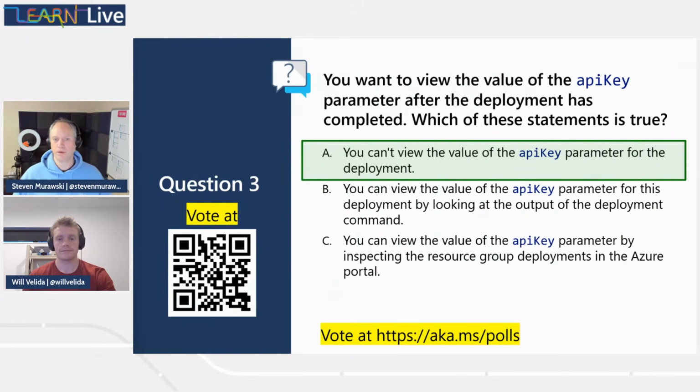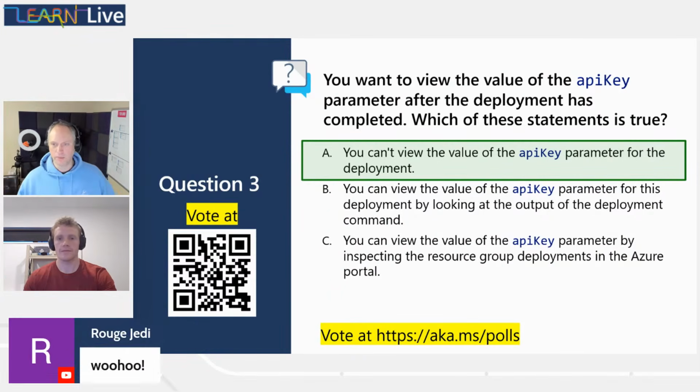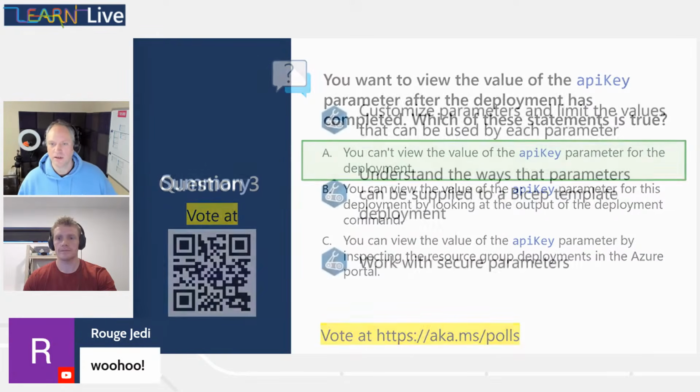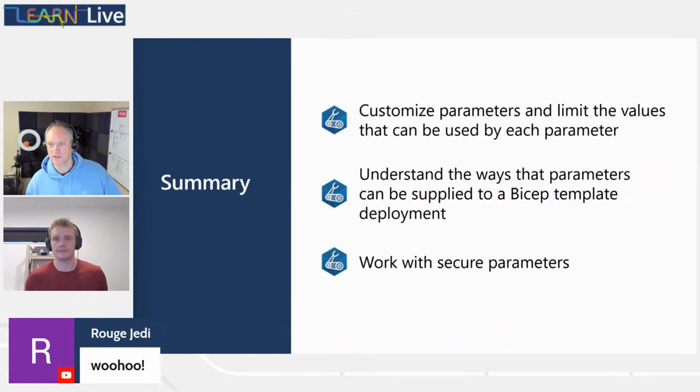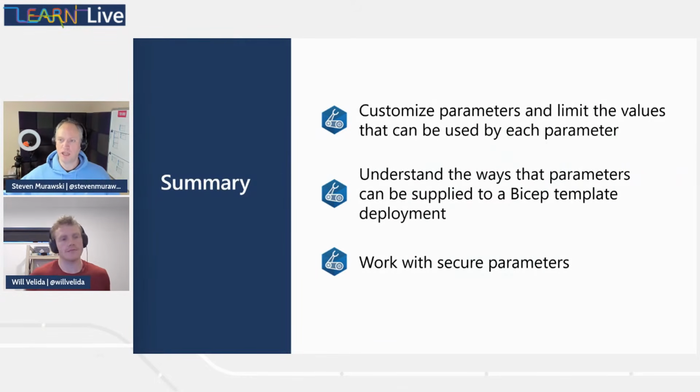Well, why don't we wrap it on up here? Let's look back at our learning objectives. So we customized parameters and limited values that could be used in them. Yeah. We looked at the different ways that we could supply parameters to a Bicep template deployment. Mm-hmm. And we secured some parameters. So I think we hit our objectives. I think the HR department at Tailspin Toys is going to be happy with us. That's good. You always got to keep customers happy.